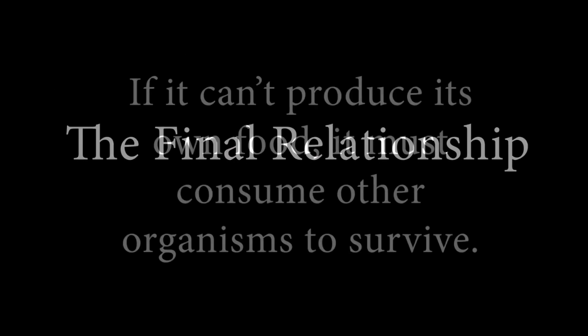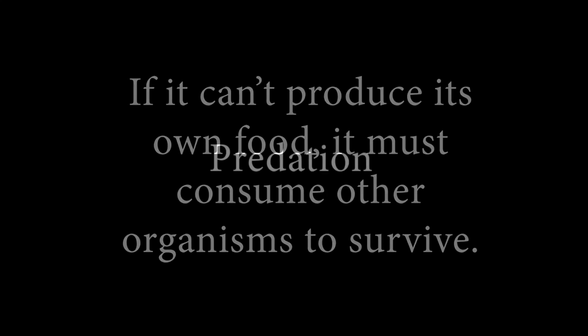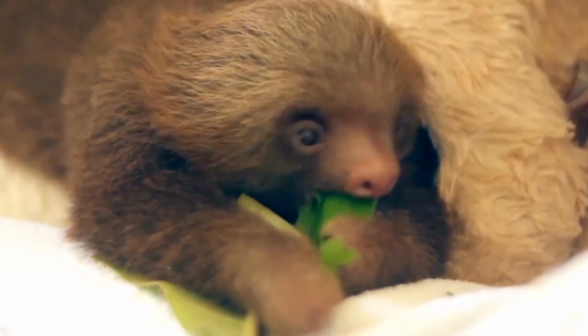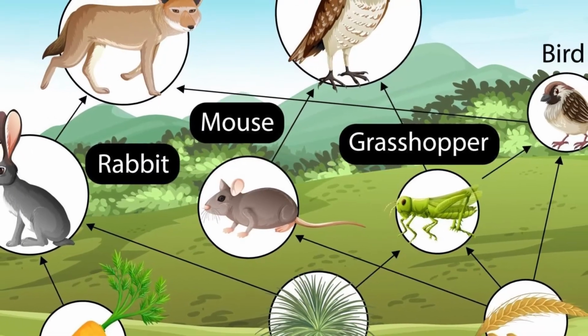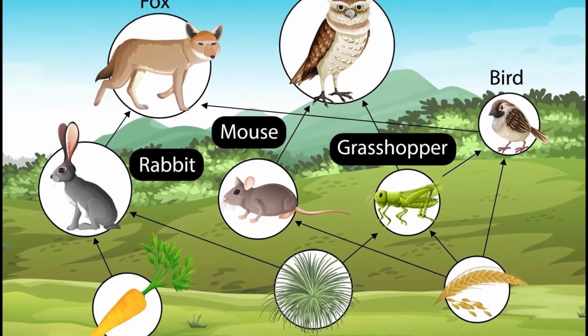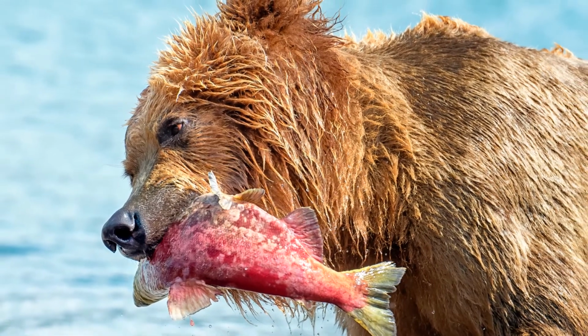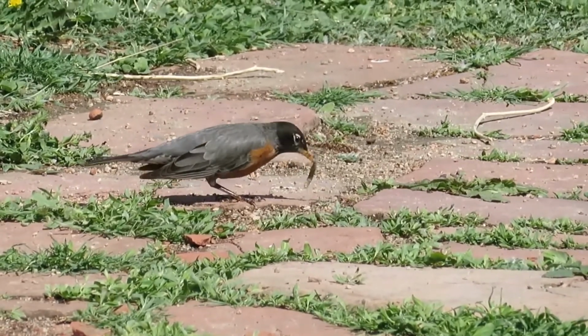The final relationship is one that is most essential to every organism that cannot produce its own food through photosynthesis. Predation is the process of one organism eating or consuming another. This can be an animal eating a plant or an animal eating another animal. There are near infinite examples of predation. It can come in many sizes along many parts of the food chain. A grizzly catching salmon from a river is considered predation. Even a robin eating a worm from the soil is considered to be predation.